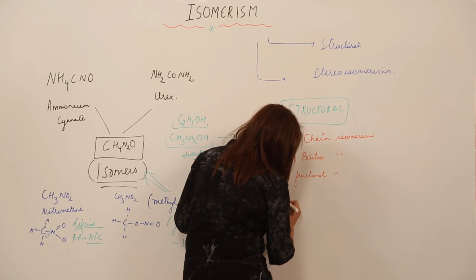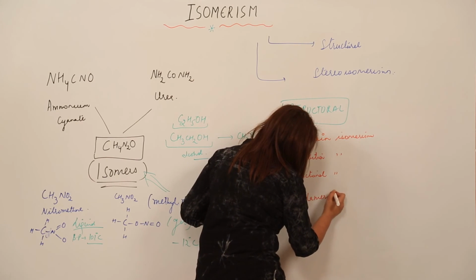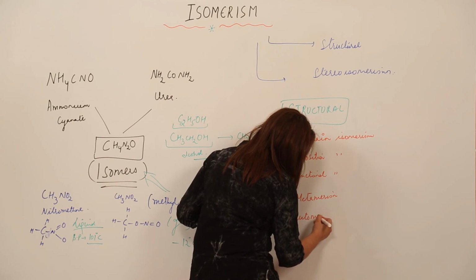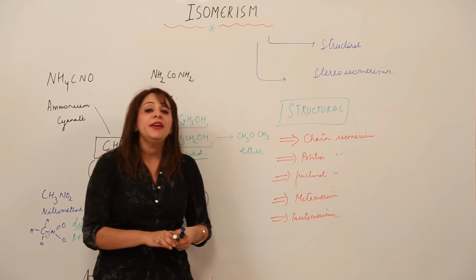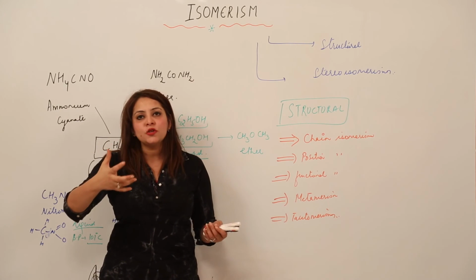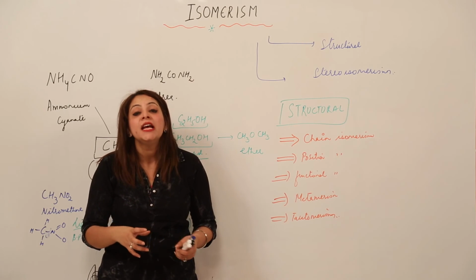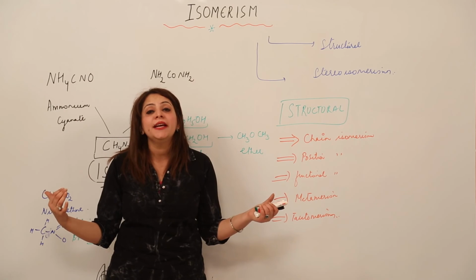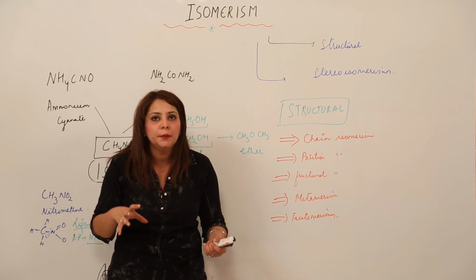Fourth is metamerism, and the last one is tautomerism, right? So what is metamerism actually? We have certain functional groups which, when attached to a parent chain, need a minimum of one carbon on each side, right? That means they cannot be linked at a terminal position, they need to be linked at a non-terminal position, right?